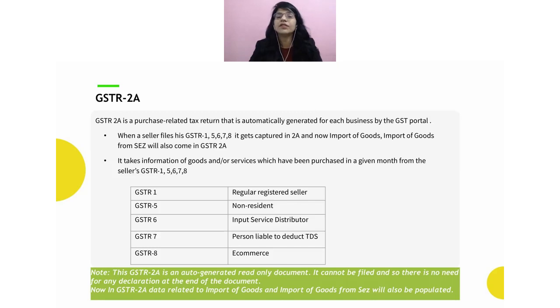In the same way, if there is an e-commerce operator and an e-commerce supplier who is supplying through this e-commerce operator, for example, e-commerce operators like Flipkart, Amazon, if I am selling on this platform, they also collect some taxes from me, which is known as TCS at the rate of 1%. So whenever the e-commerce operator files their GSTR 8, they also have to show the amount of TCS they have collected.